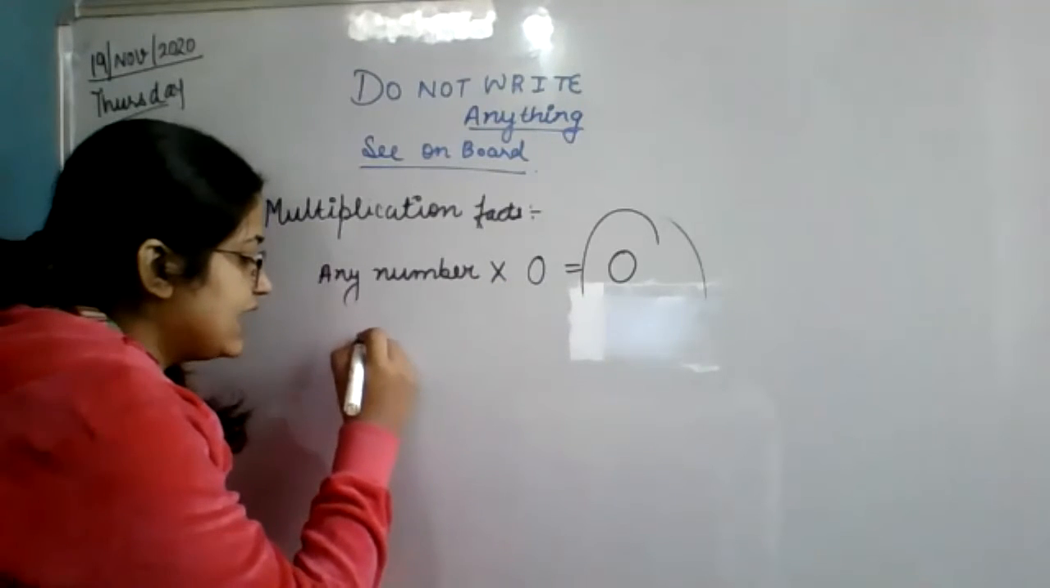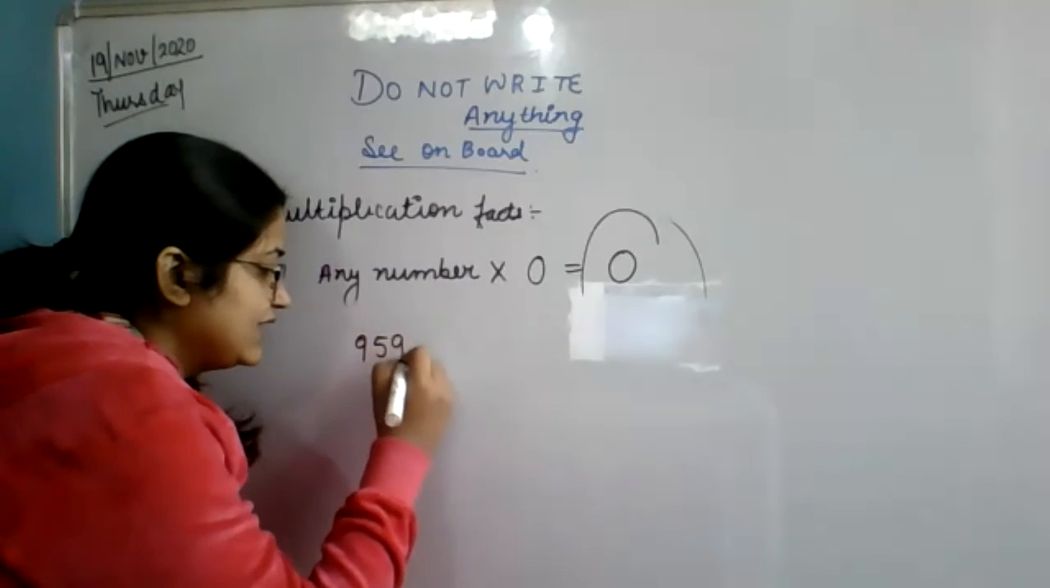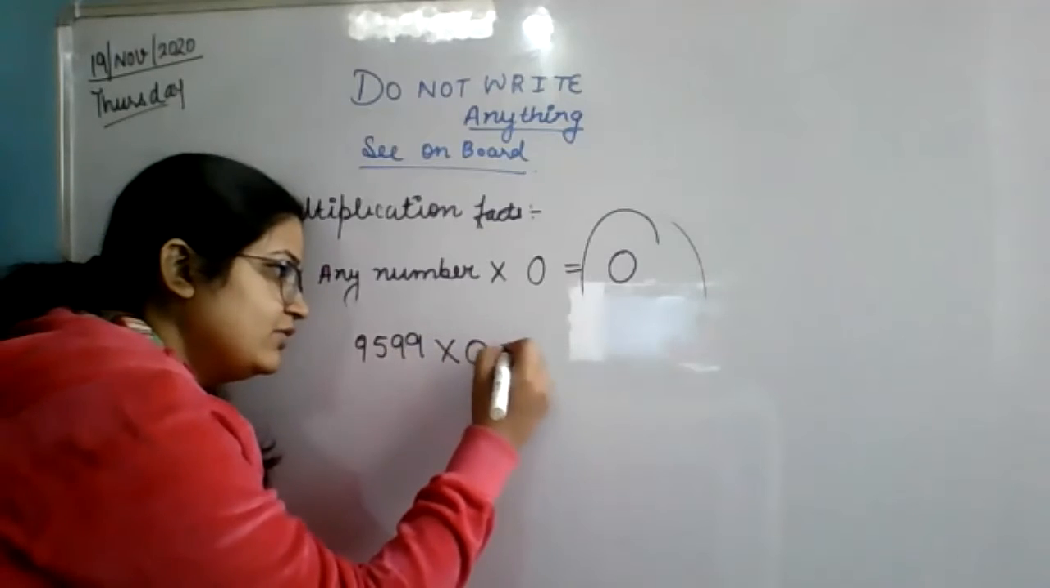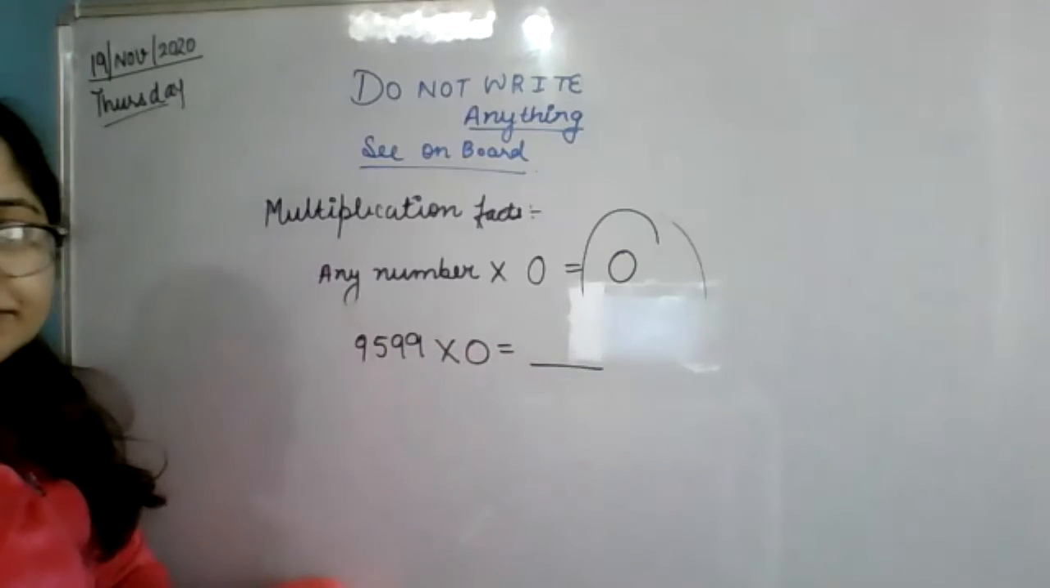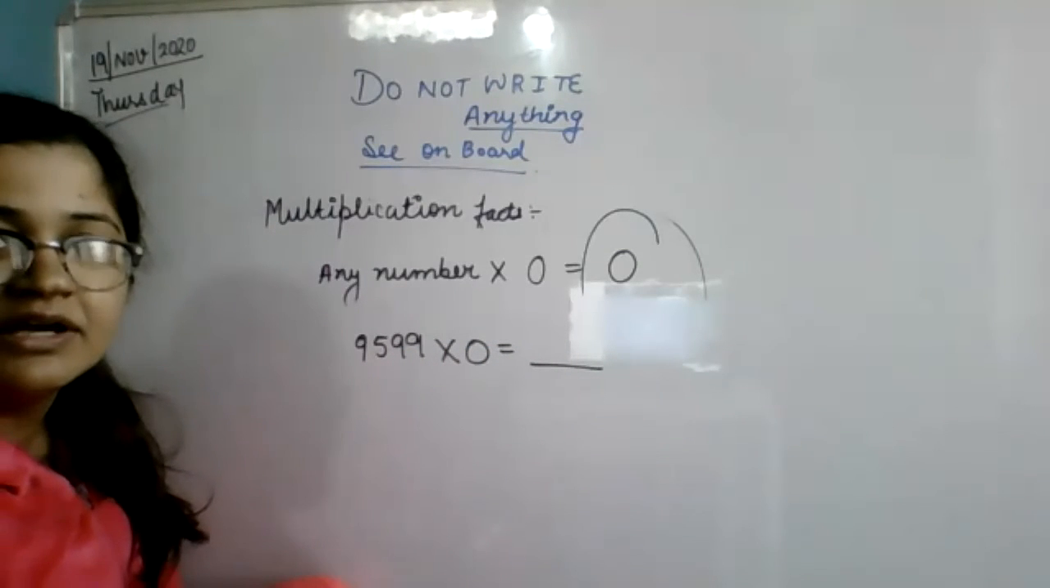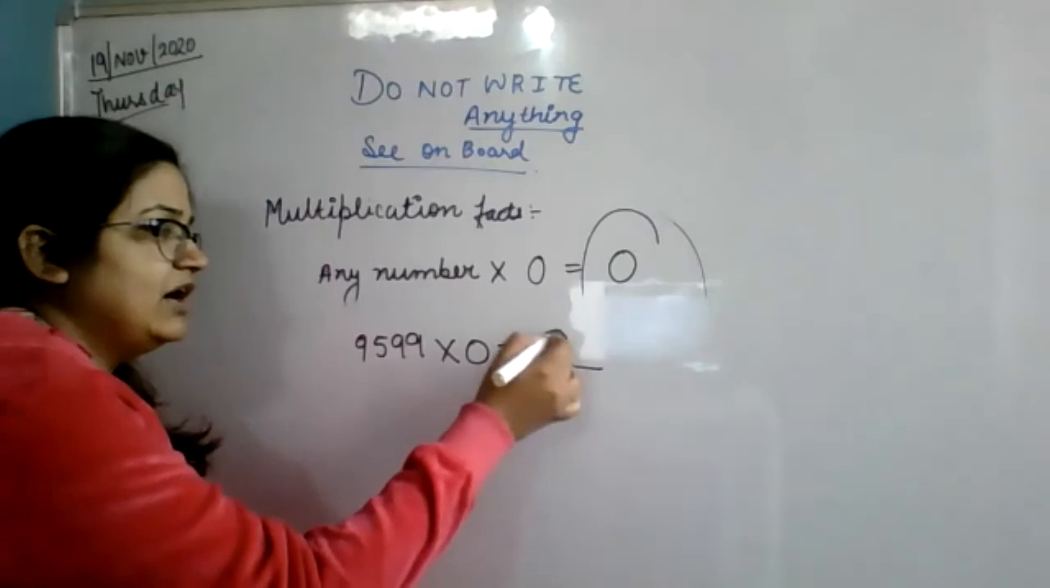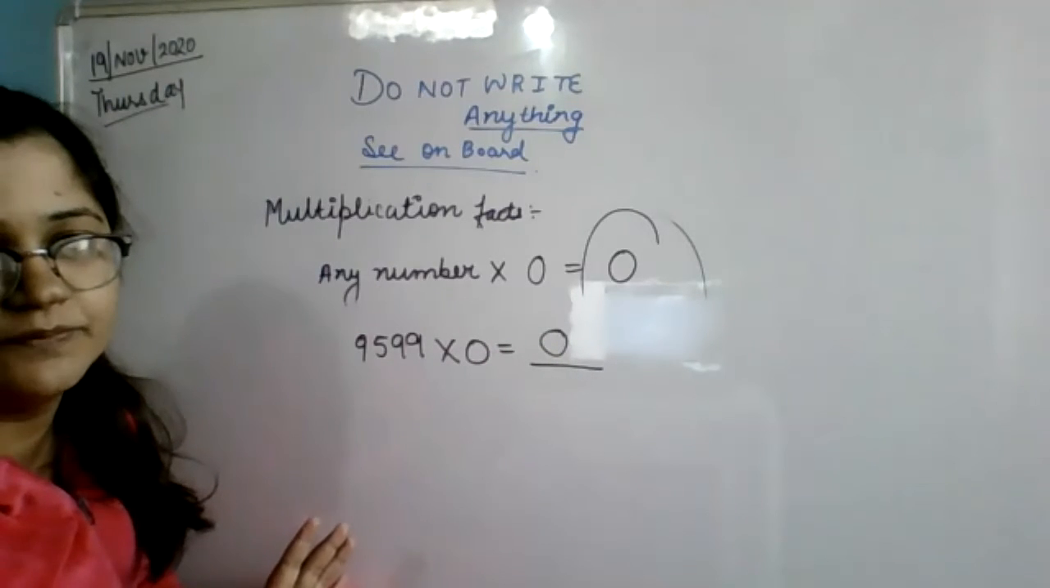If I say 9599 multiplied by 0, what will be the answer? Are you going to multiply? 0. Without thinking, you just write down 0.